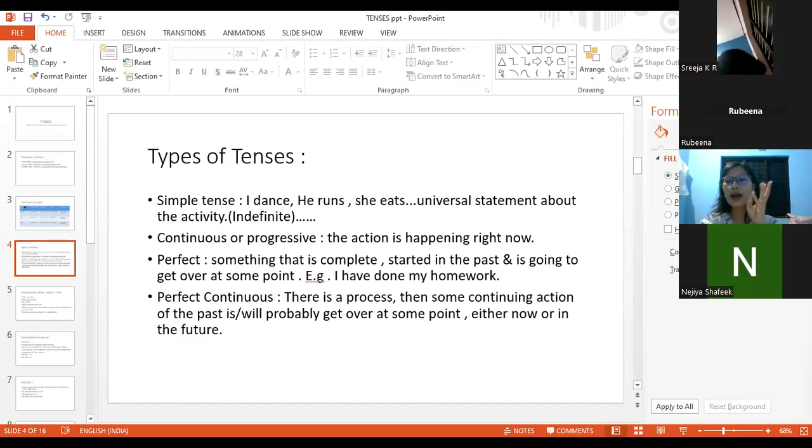If we see the word ending in ing, then we are definitely talking about the continuous tense. It may be past continuous, present continuous, or future continuous tense. So whenever you see the word, what are the three letters that I have mentioned in order to identify the continuous tense? What are the three letters? Can anybody tell me the three letters that I have mentioned now? Okay, Rubina, please tell me.